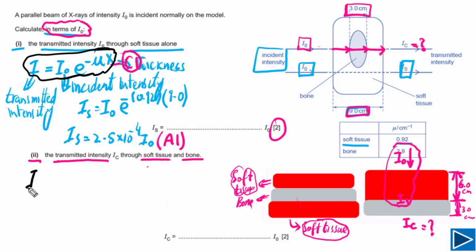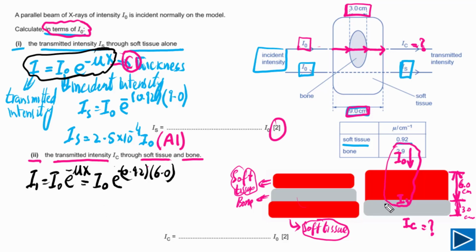So simply we can write down I1 is equal to I naught times e to the power of negative mu x. For soft tissue, the value of mu is given, that is 0.92. We can also use a negative sign here. So 0.92. And the thickness of soft tissue is 6.0 centimeters. So this is the value of I1.